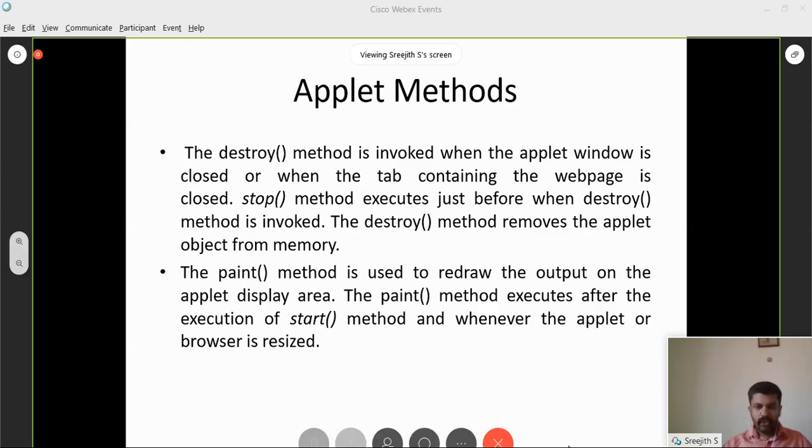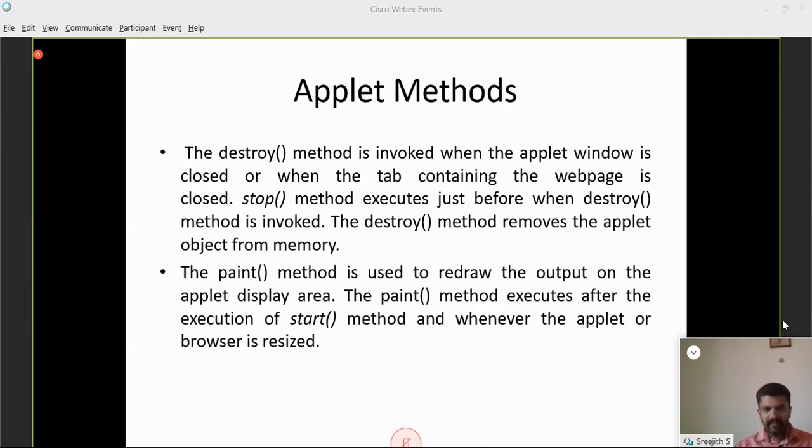Again, the paint method is used to draw the output on the applet display area. We have a display area, and the paint method executes after the execution of the start method. Whenever the applet or browser is reset, this paint method is called. So if you want to draw something directly into the applet container, we use the paint method.